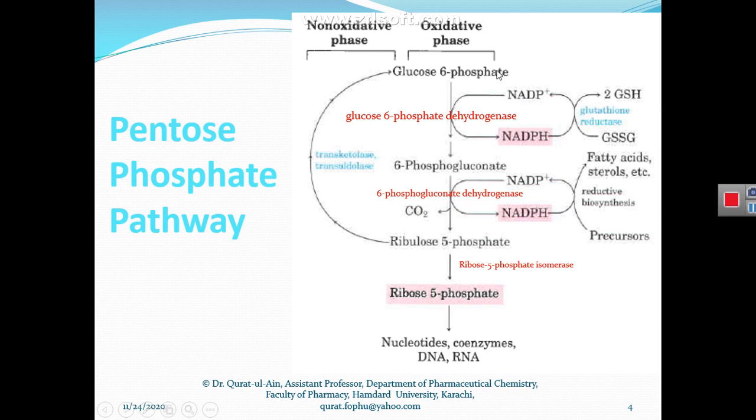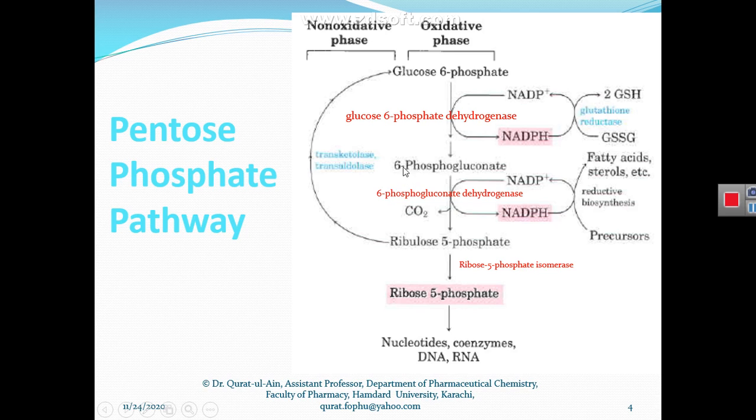The enzyme removes a hydrogen atom from this molecule and transfers it onto the NADP molecule.